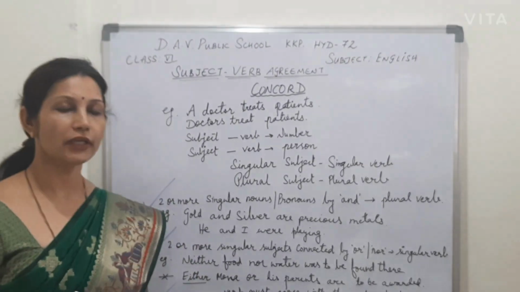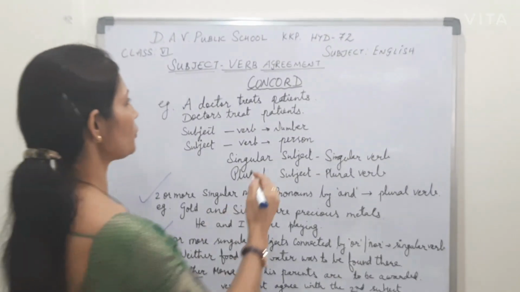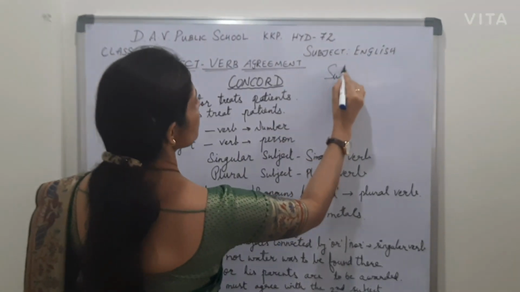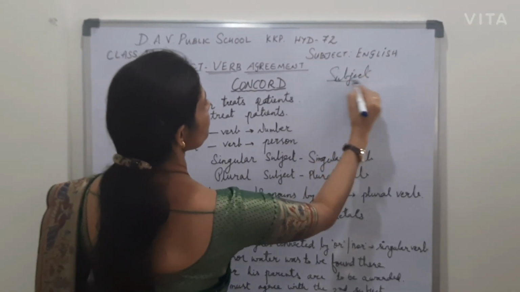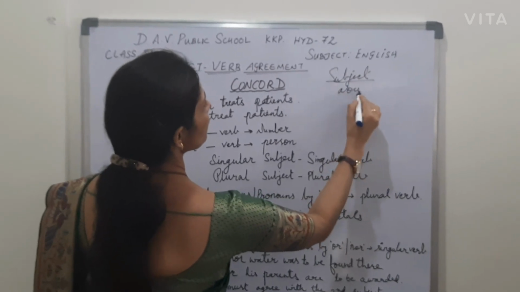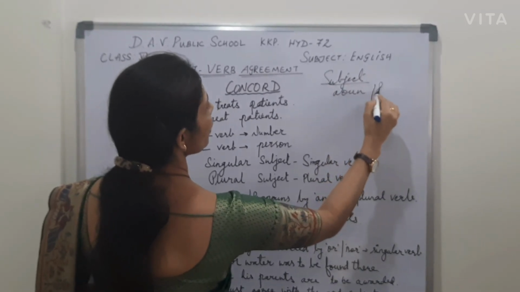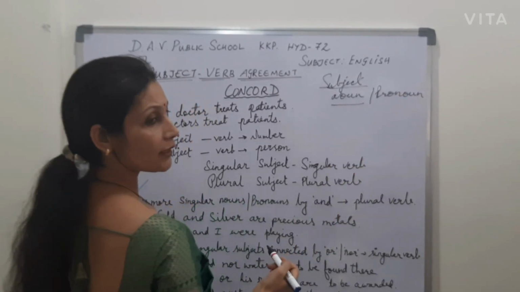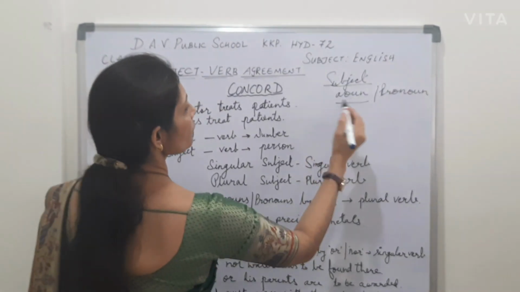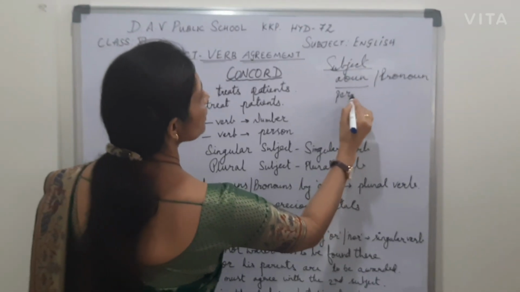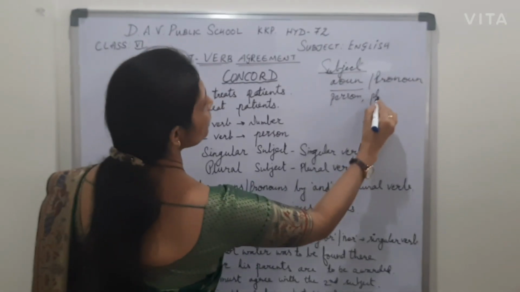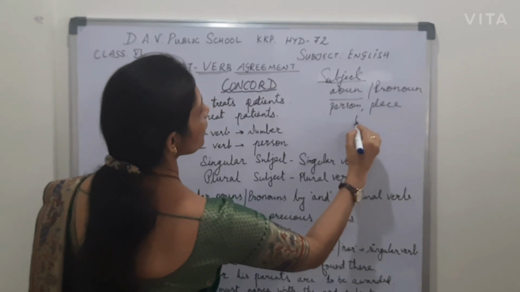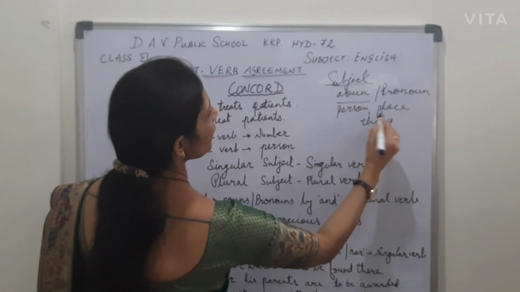First of all, I am telling you subject can be a noun. See here, subject can be a noun. It can be a pronoun. So we can say that subject can be a person, place, a thing, an idea.